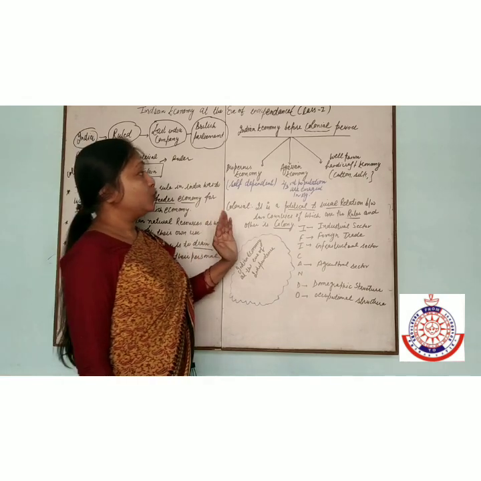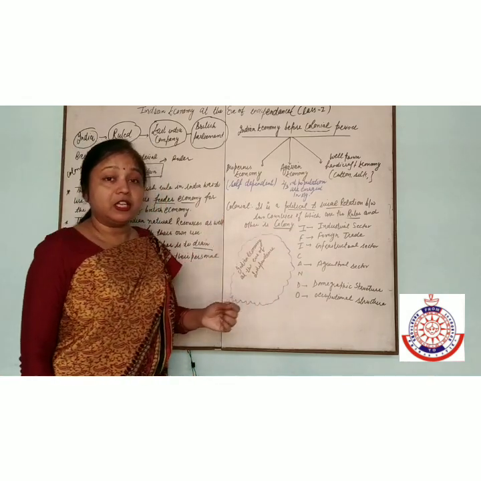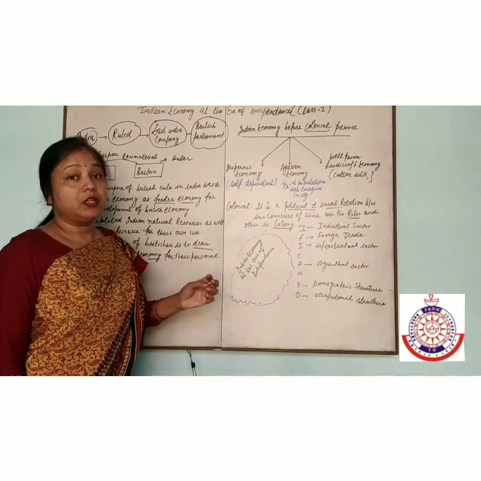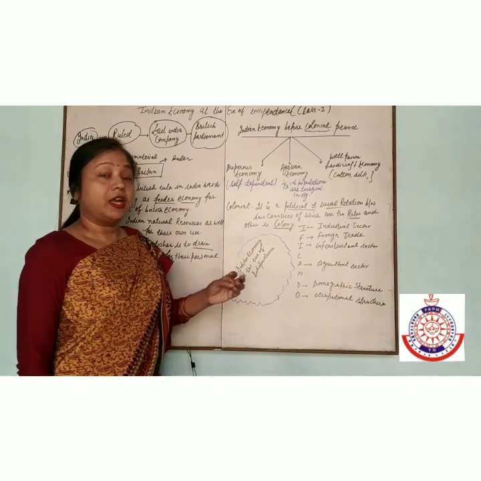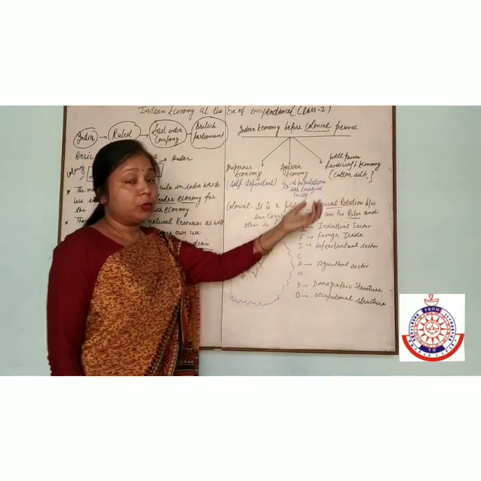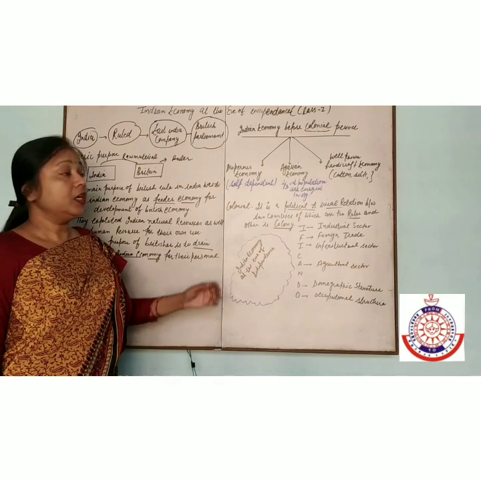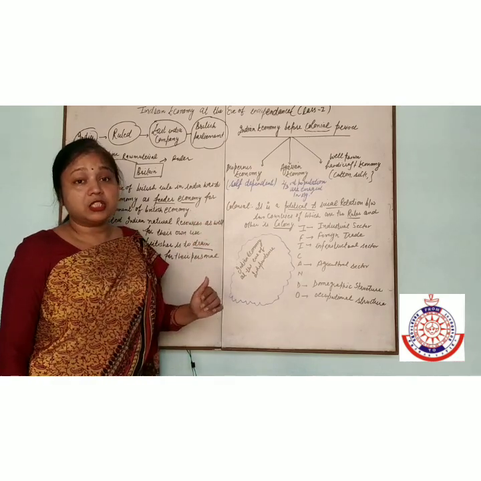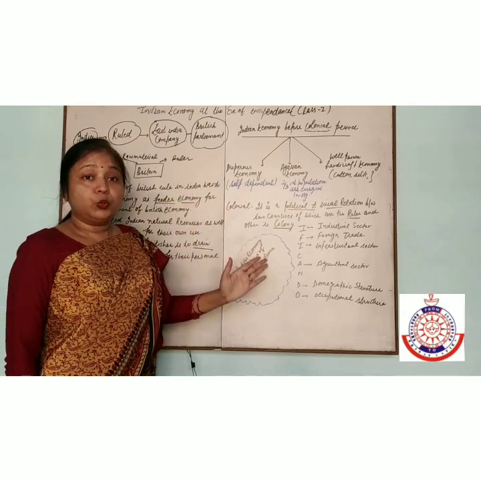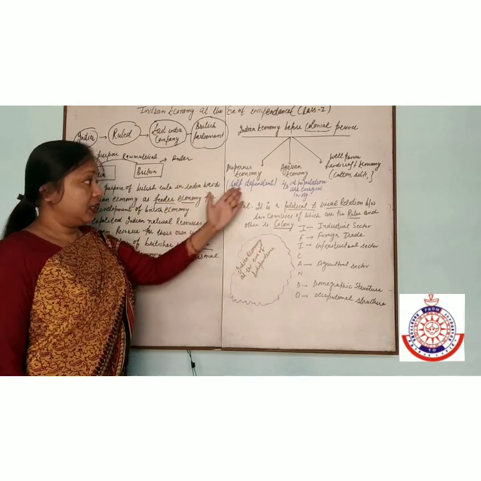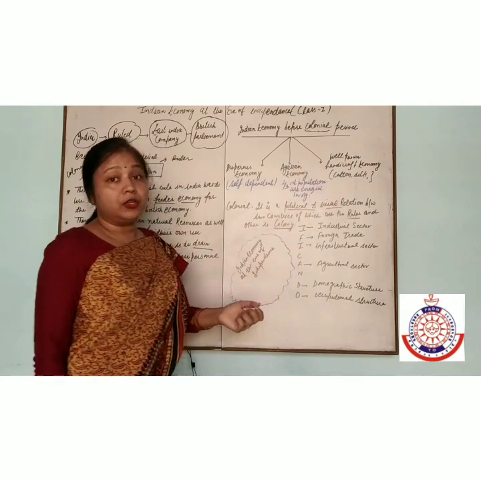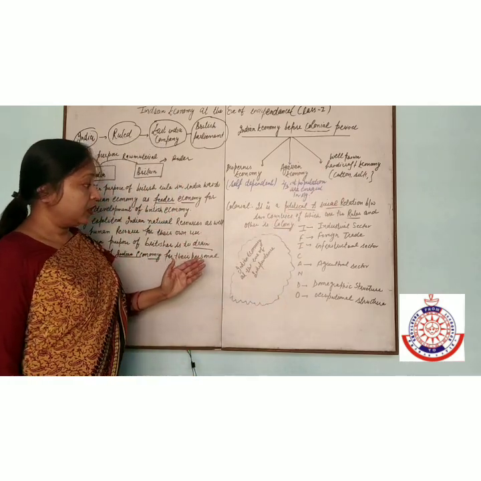The third is well-known handicrafts. India was perfect in handicrafts, in silk and cotton. So before the colonial period, India had these three features: self-dependence, two-thirds of the population in agriculture, and well-known handicraft products.